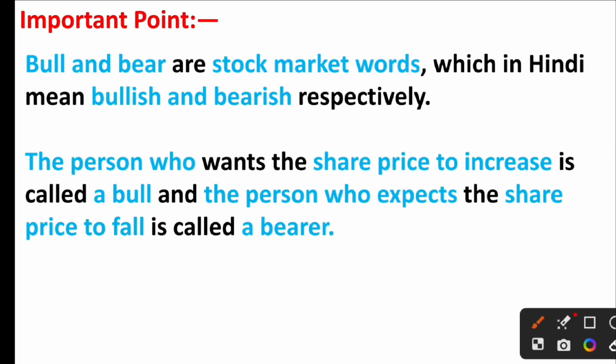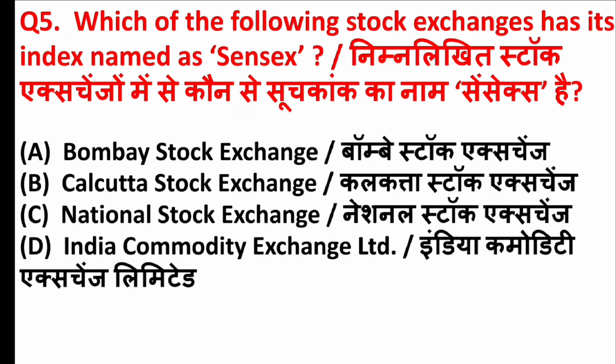Friends, bull and bear are stock market words which in Hindi means bullish and bearish respectively. The person who wants the share price to increase is called a bull, and the person who expects the share price to fall is called a bear. Which of the following stock exchanges has its index named as Sensex? Right answer is option A, Bombay Stock Exchange.